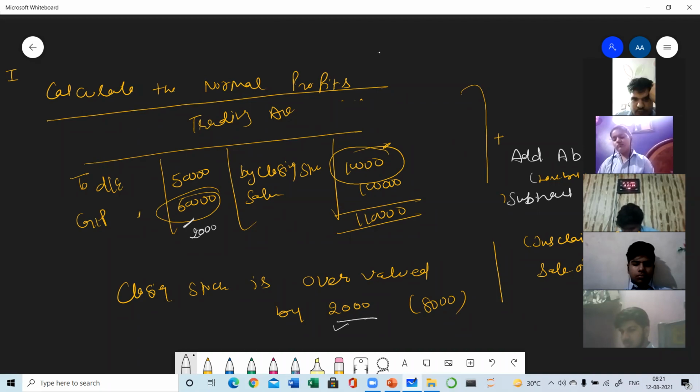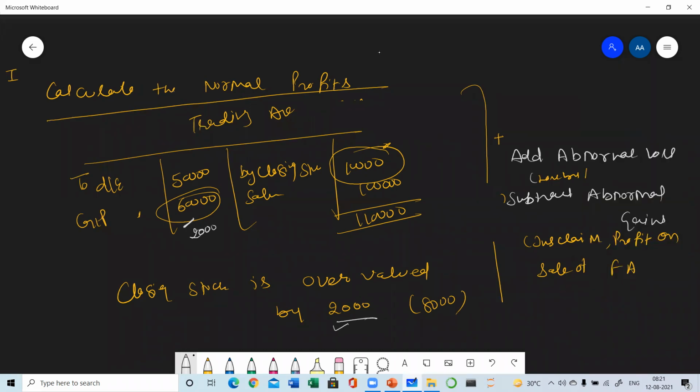Why? Because there was a mistake in the valuation of the closing stock. You have overvalued the closing stock. So what formula can we make now? Overvaluation of closing stock is subtracted. Subtract abnormal gains and overvaluation of closing stock. Clear?